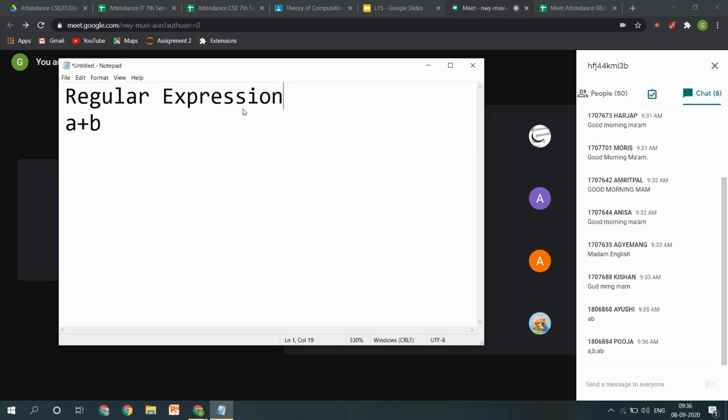If I talk about just the plus symbol, what does this plus symbol signify? We have two symbols which are somewhat related: one is the plus symbol, and one is the concatenation symbol, or dot symbol. What do these two signify?